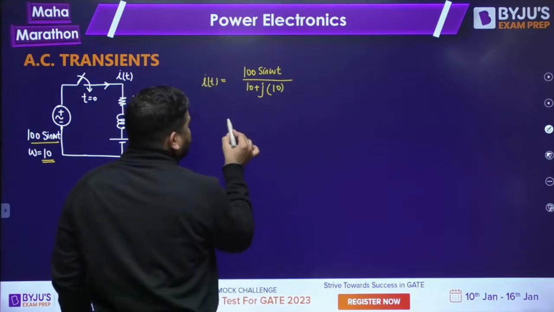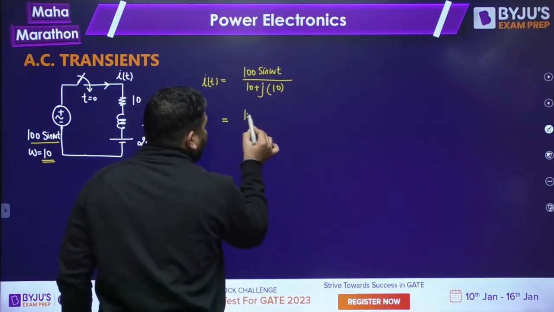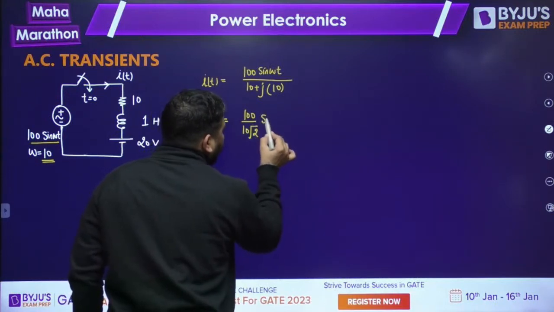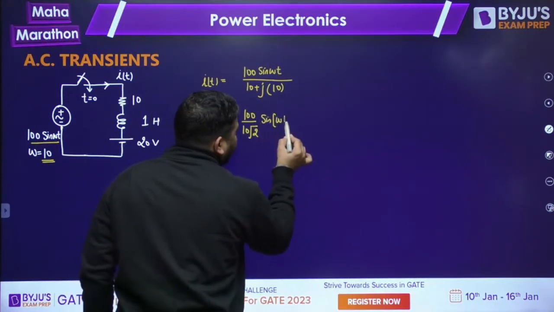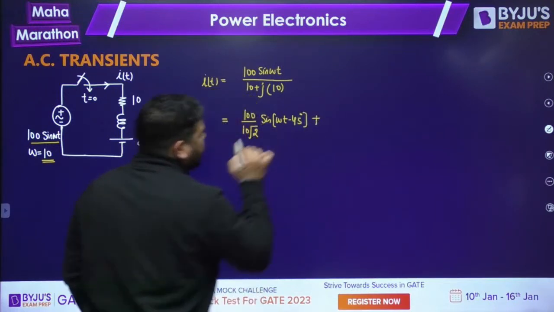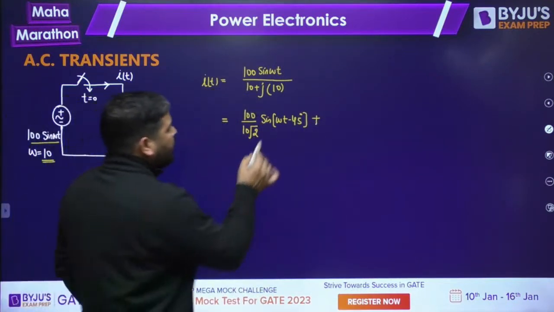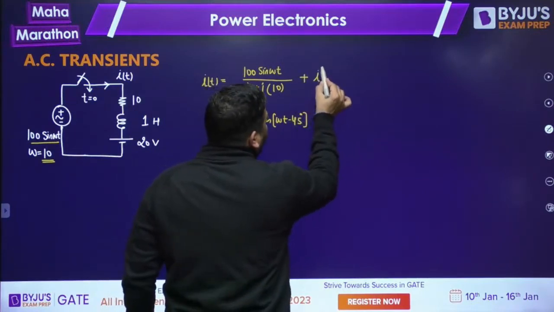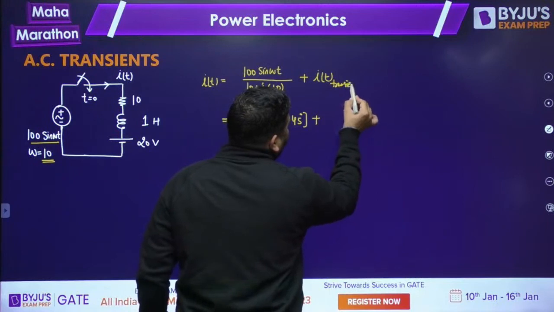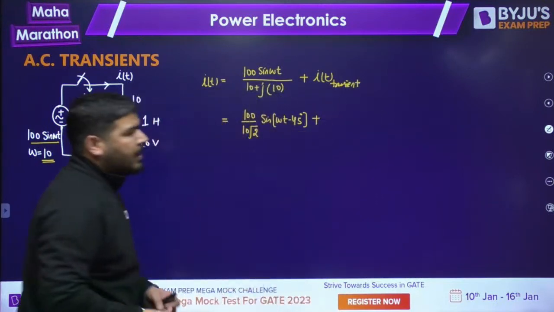Now what is this value, guys? This value will be 100 by 10 root 2 sine of omega t minus 45 degree. This will be my steady state current. Now we have to add iT transient also. Now what is iT transient? Can you tell me, guys? What will be the iT transient?